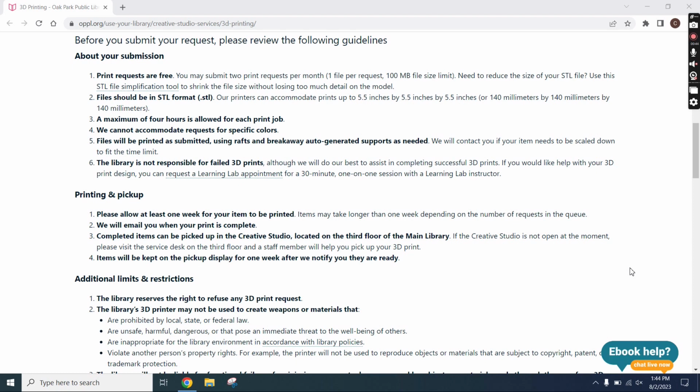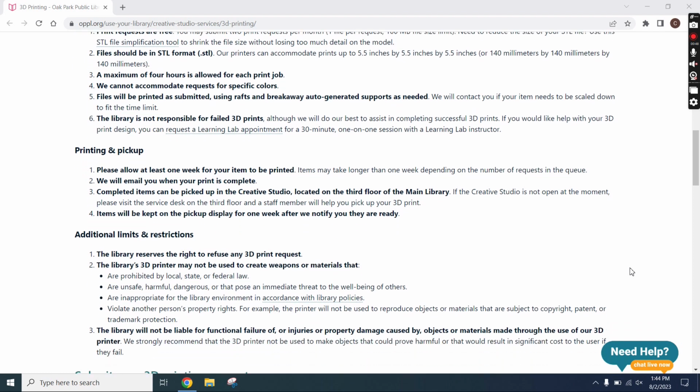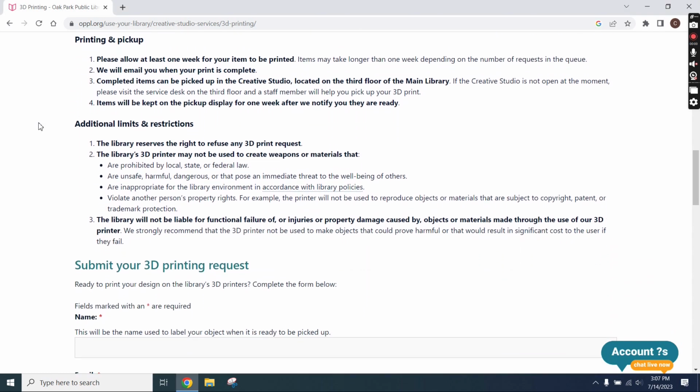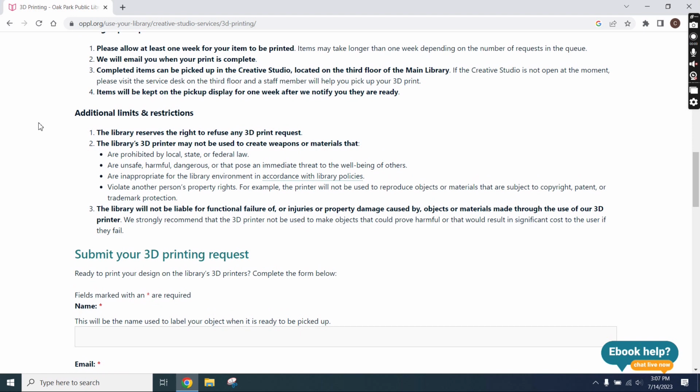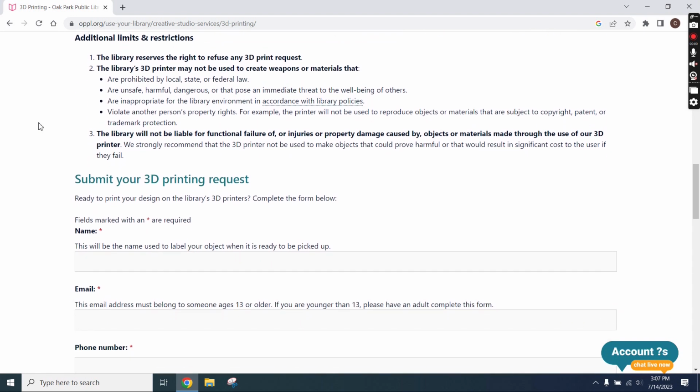For printing and pickup, we ask that you allow at least 1 week for the item to be printed. When the print is complete, we will send you an email. These completed items can be picked up in the Creative Studio, which is located on the 3rd floor of the main library. The library reserves the right to refuse any 3D print requests. The 3D printer may not be used to create weapons or materials that are unsafe.